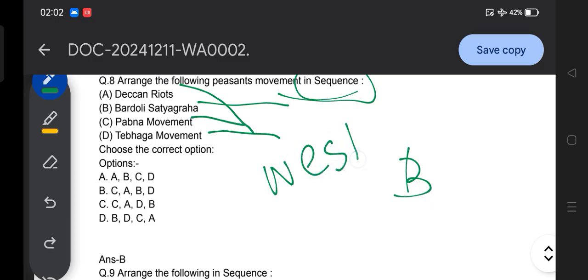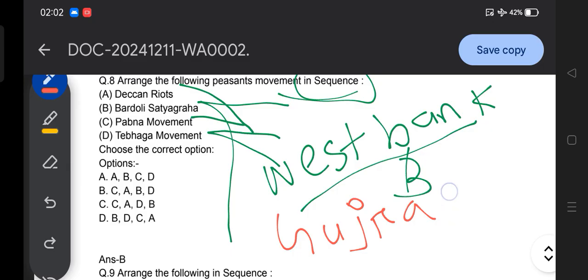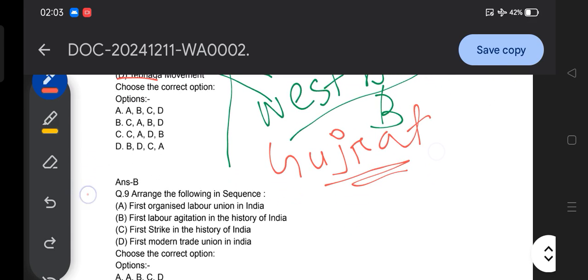One kind of question can be formed here: which peasant movement is related to which state, like Tebhaga movement, West Bengal, Bardoli Satyagraha, Gujarat. So they can ask which state Bardoli Satyagraha or Tebhaga movement is related to. So that could be possible also.